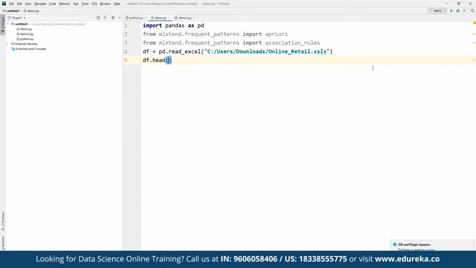Now once we have access to the data set here, the next step is going to focus on data cleaning, which will include removing spaces from some of the descriptions that we have. For that, instead of using the data frame head, we are going to use the data frame, and add a short description. So basically we are going to work on data cleanup, which includes removing spaces from some of the descriptions, and then we are going to drop the rows that don't have invoice numbers and remove the credit transactions as well.